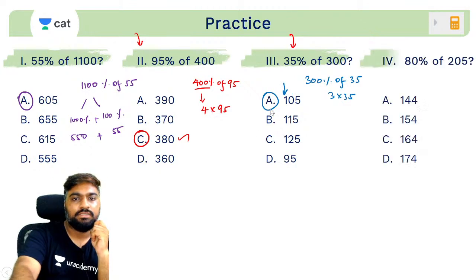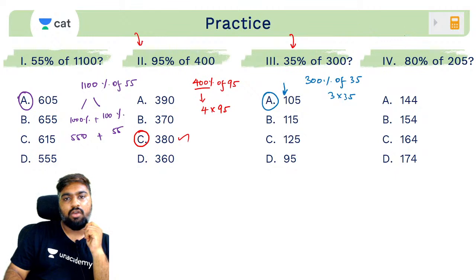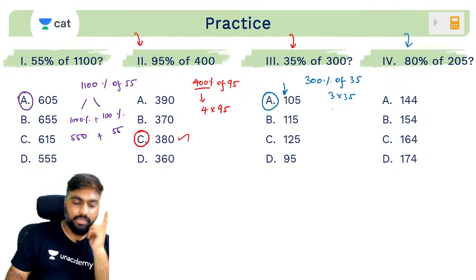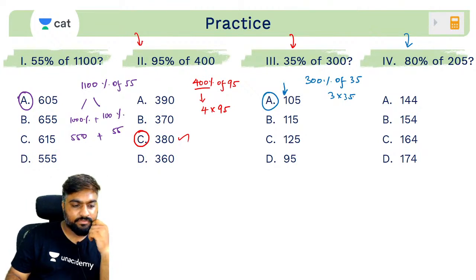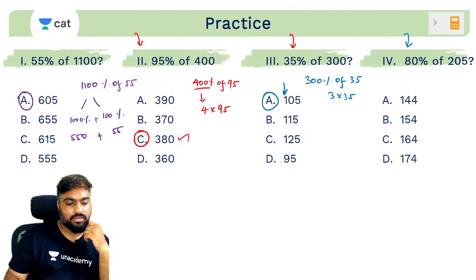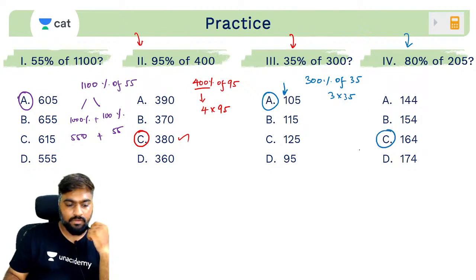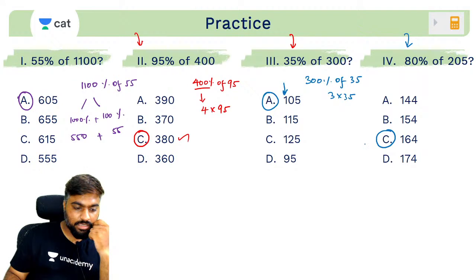And one last. How much is 80 percentage of 205? How much will be 80 percentage of 205? 164. Kajal, it's not 1640, it's 164.